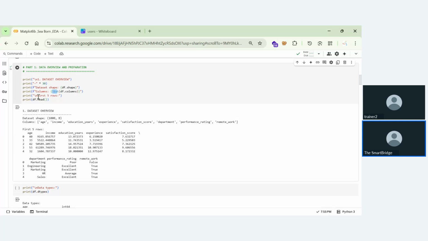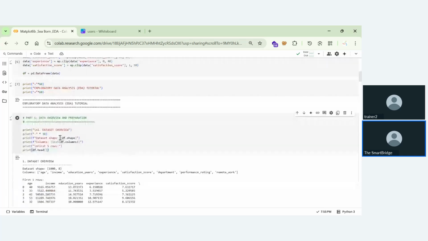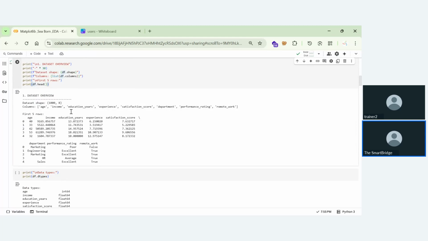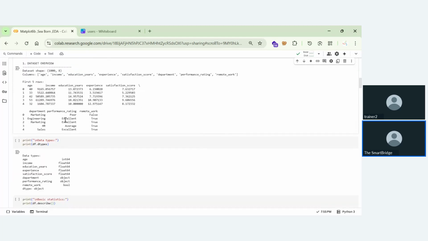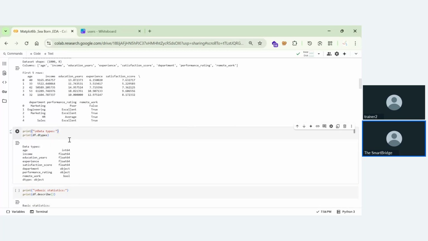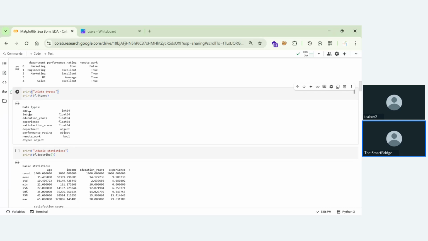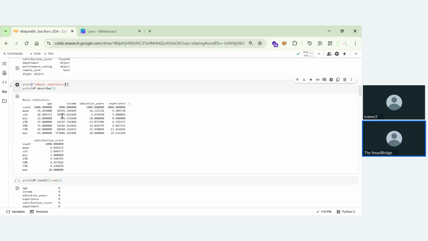Also, this is a print statement. After that, you're printing the head of the data frame. So for every data frame you're having, we're printing the head. So this is a head. You can see that we're having some poor, excellent, average reviews. After that, we are getting to know the data types. What are the data types we're having? Age, income. So you can see the data types, and we are describing the data. So this is the data.